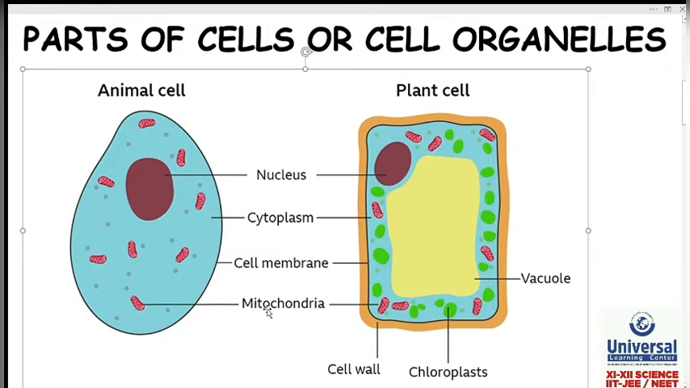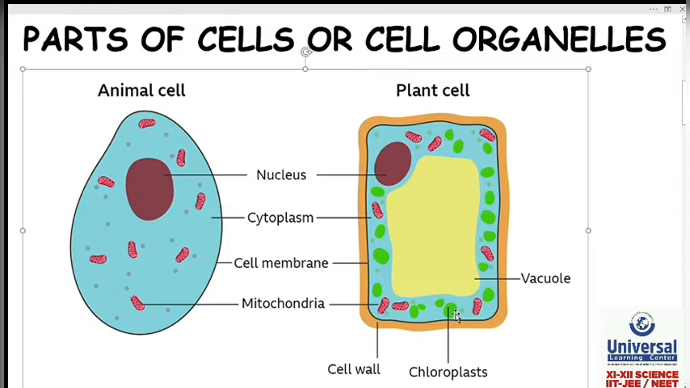Next, mitochondria. Again you can see it here inside the animal cell, and it is also present inside the plant cell. Mitochondria is called the powerhouse of the cell because it makes ATP. Next, cell wall. You can see the cell wall is present only in the plant cell. The plant cell contains a rigid cell wall. It is a protective covering. The cell wall is absent in the animal cell.